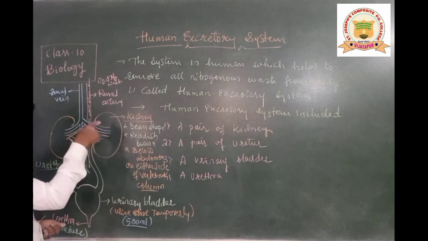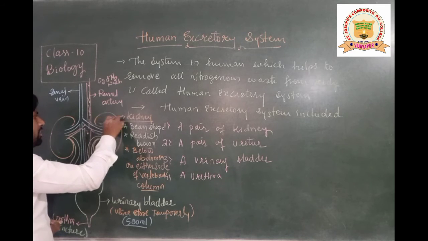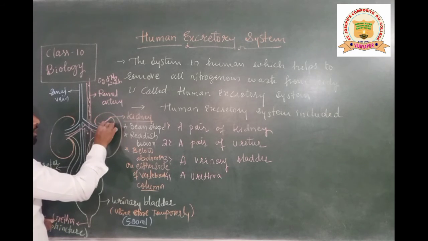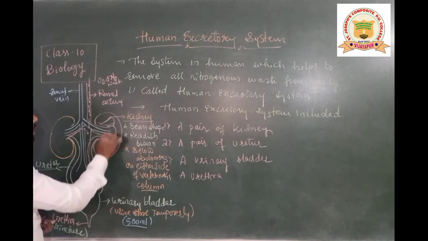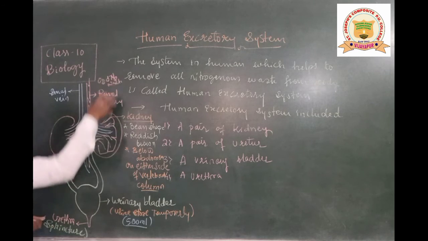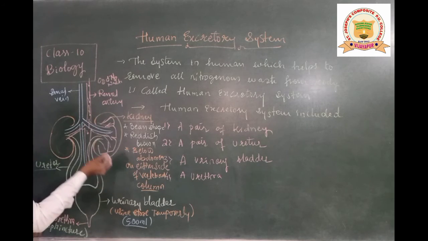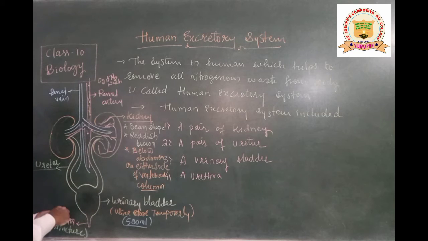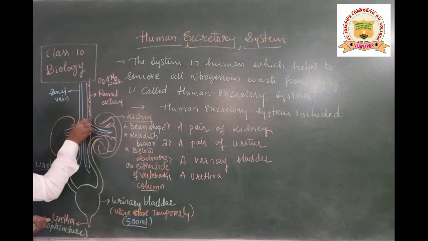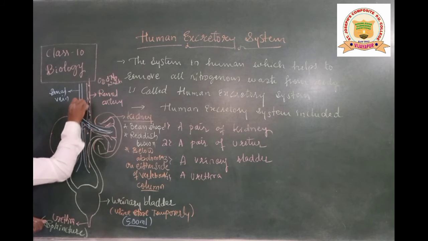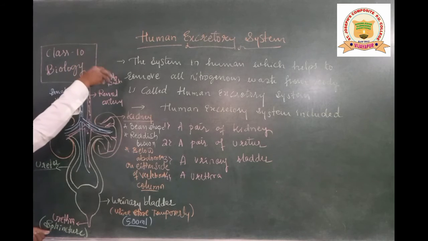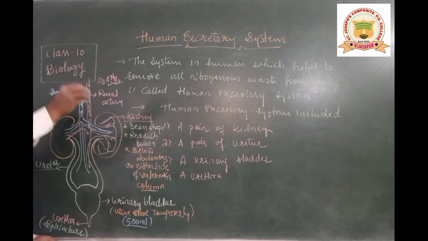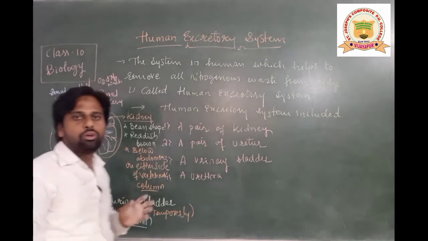All the nitrogenous waste gets filtered inside the kidney part, where there are some structures like this. As I said already, we will discuss this in a later part. After filtration, the blood that remains is released out through one more blood vessel, that is the renal vein. So the renal vein carries the blood from the kidney to the heart, whereas the renal artery brings the blood from the heart to the kidney. In this way, students, the human excretory system is formed.